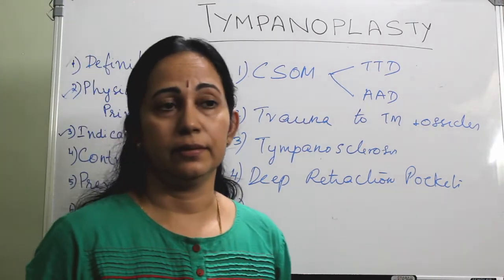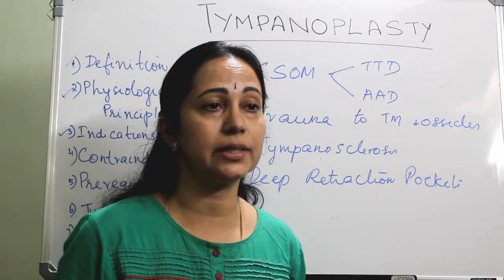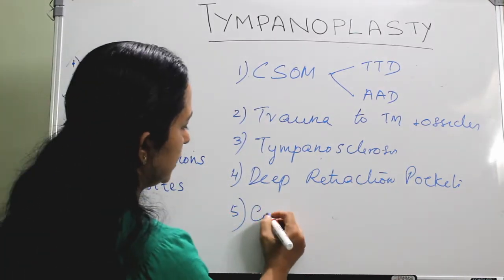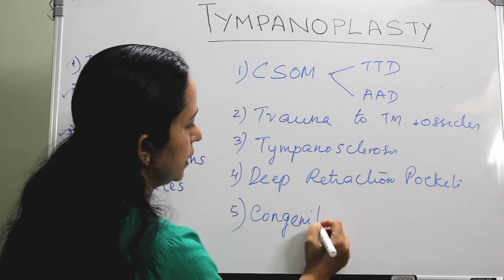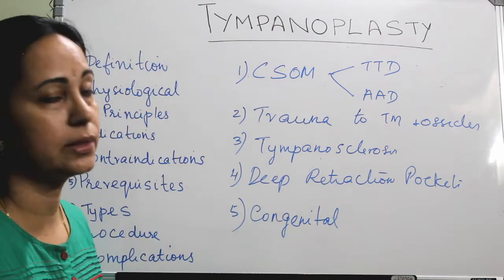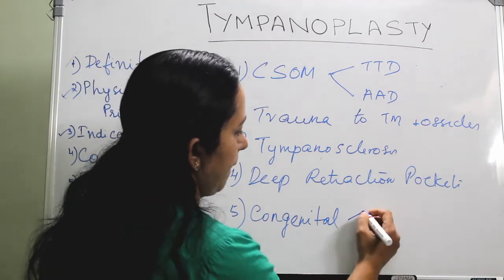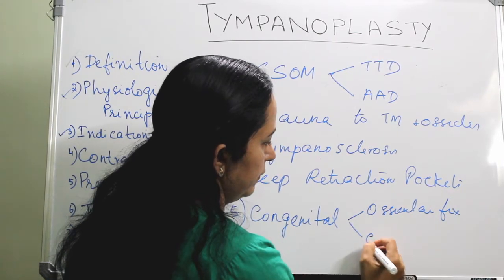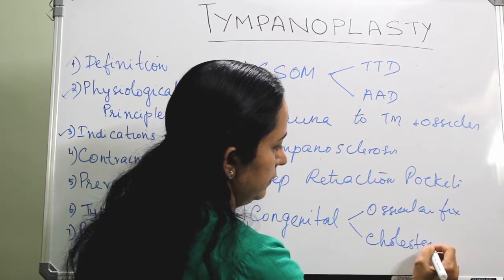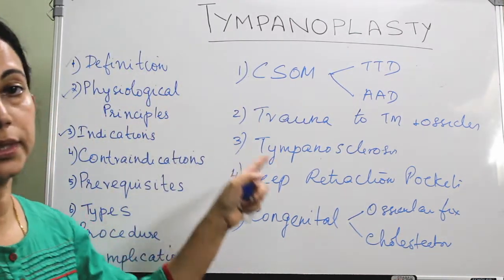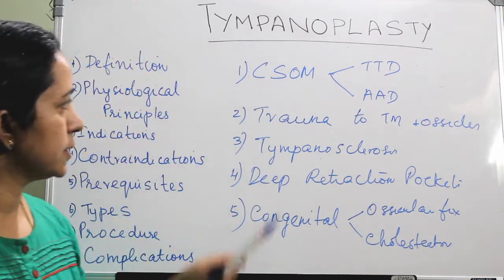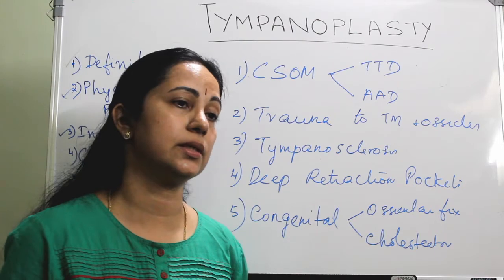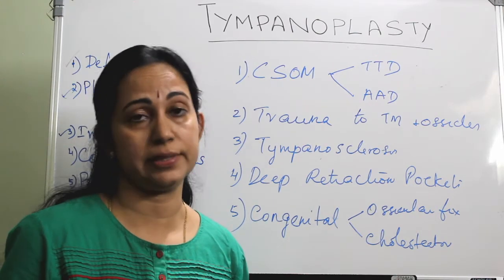Congenital conditions. One is a congenital cholesteatoma, or there is congenital fixation of the ossicle, especially of the head of the malleus. So congenital fixity of the ossicle, the commonest one is fixation of the head of the malleus, or there is congenital cholesteatoma. So these are the common indications for tympanoplasty: CSOM, trauma, tympanosclerosis, deep retraction pocket, and congenital cholesteatoma or congenital ossicular discontinuity or ossicular fixity.